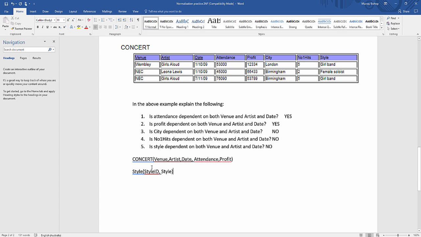And I can't seem to underline that. There we go. Fantastic. So, just to reiterate, I've created a new attribute in this table with a unique ID, a new primary key called style ID, and this is so we can relate the style to it. I'm just going to make this all caps. There we go.